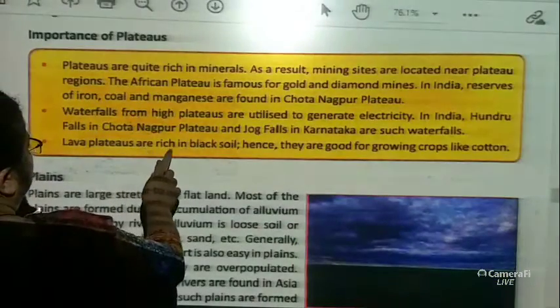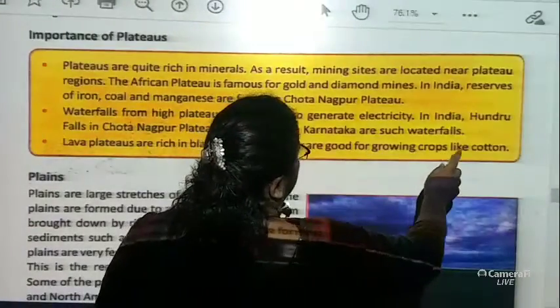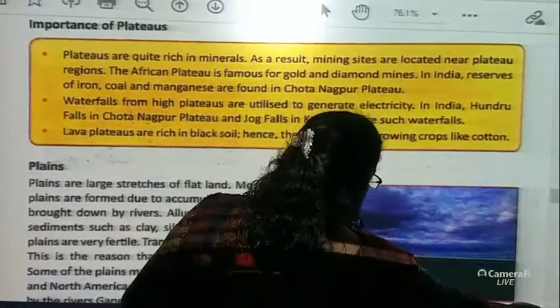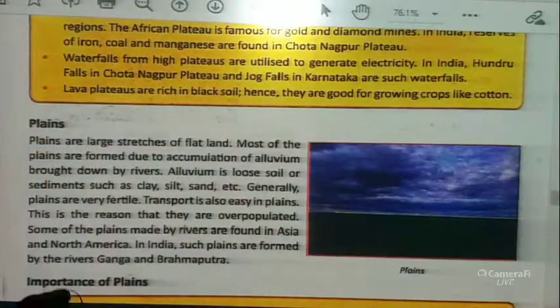Lava plateaus are rich in black soil, hence they are good for growing crops like cotton. So in black soil we can grow cotton.